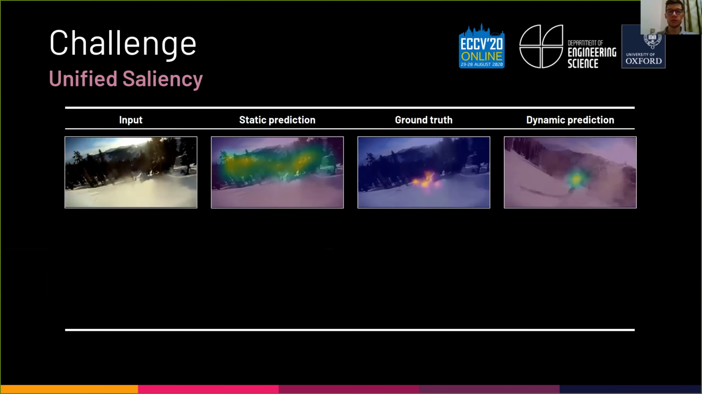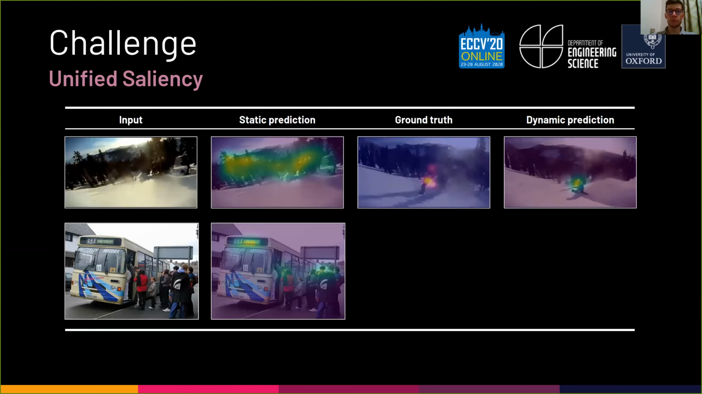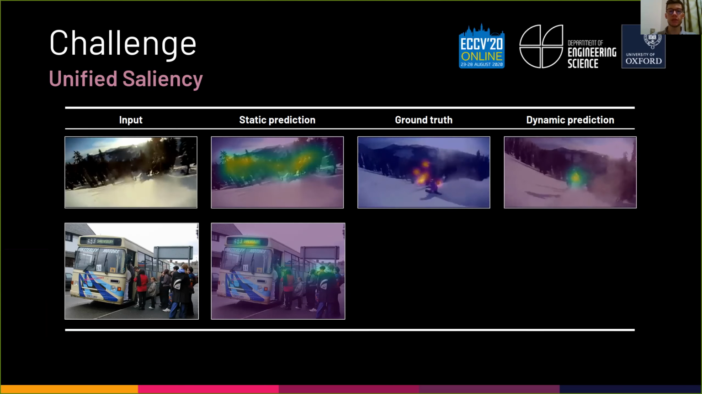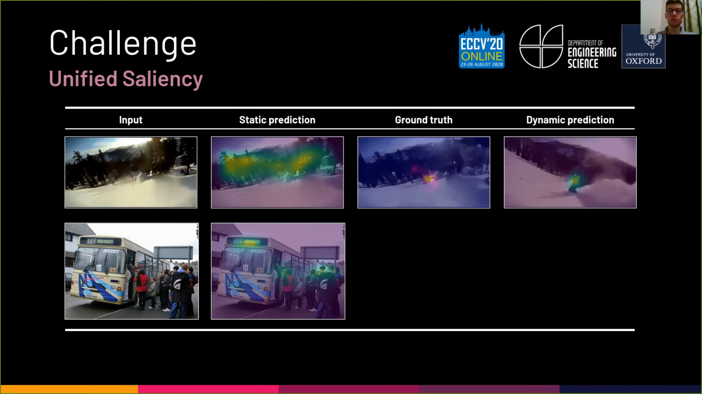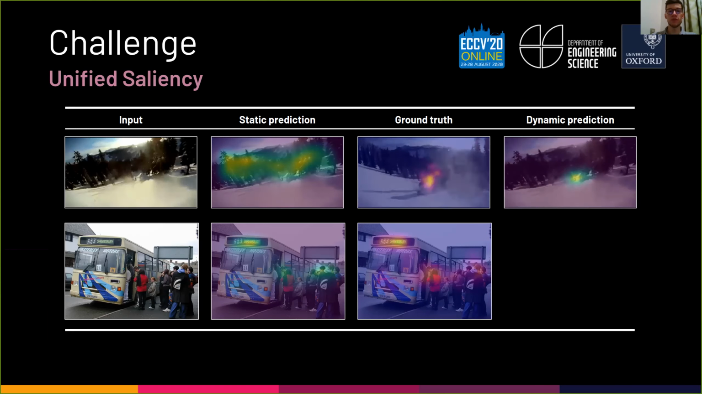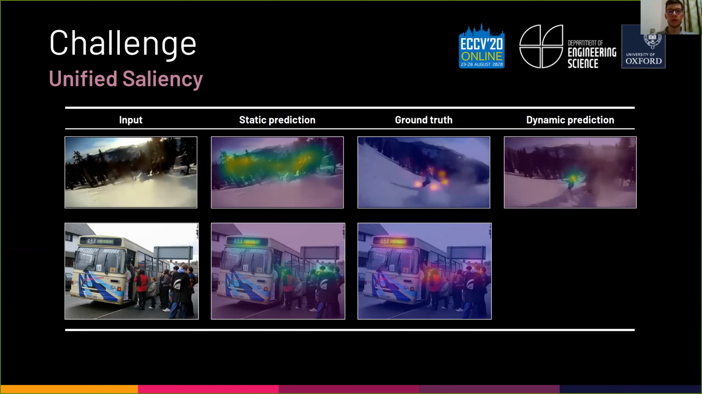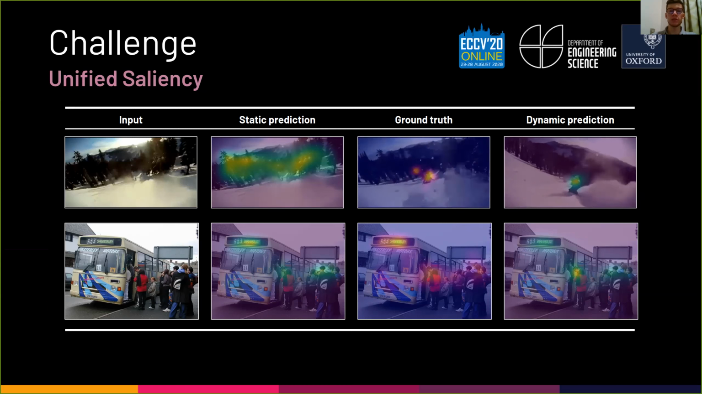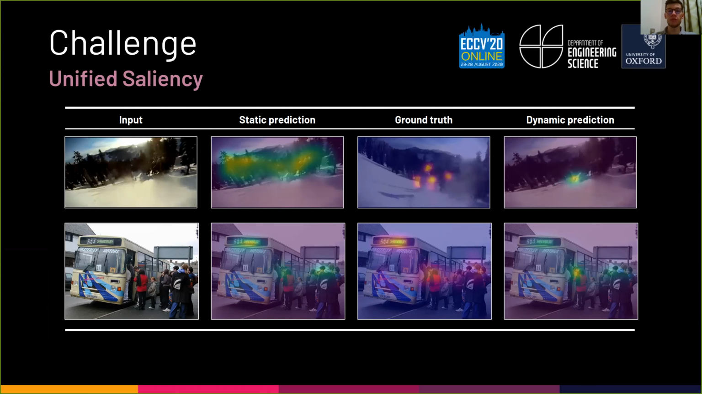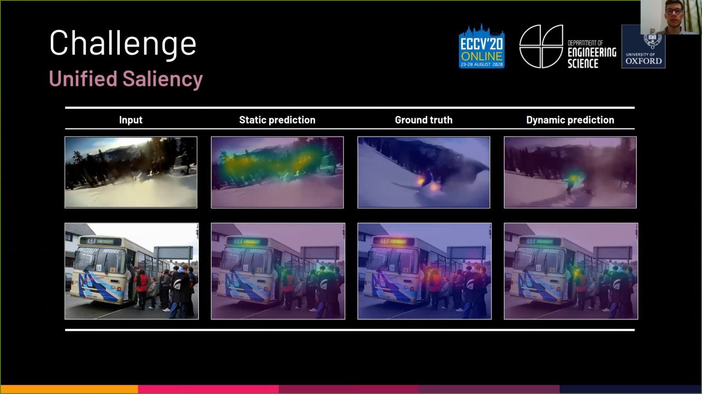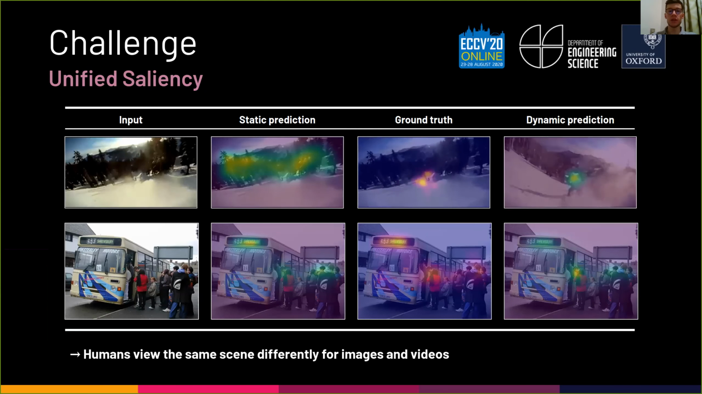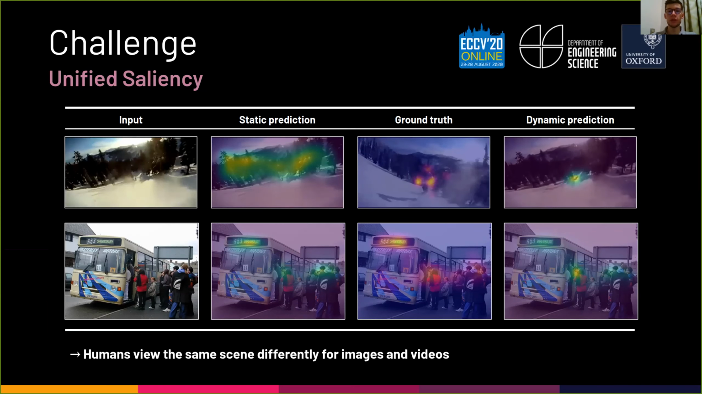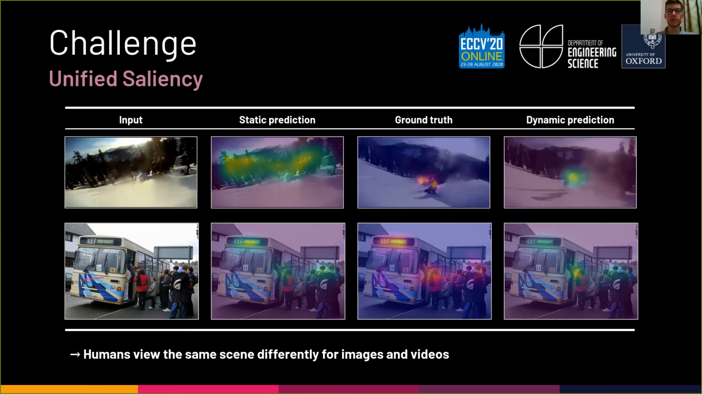On the other hand, consider this scene. The static model predicts the highest fixation probability for the text that informs us about the destination of the bus. This is in accordance with the ground truth, since this is an image that is viewed for several seconds by the human subject. The dynamic model, in contrast, assigns the highest probability to the people entering the bus, which is where the action would be happening if this were a video. These examples indicate that humans view the same scene differently, depending on whether it's an image or a video. Therefore, a unified model needs a way to represent these differences.